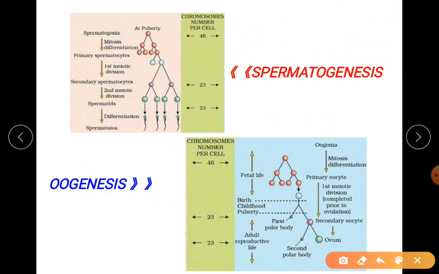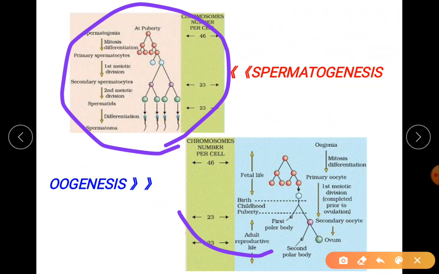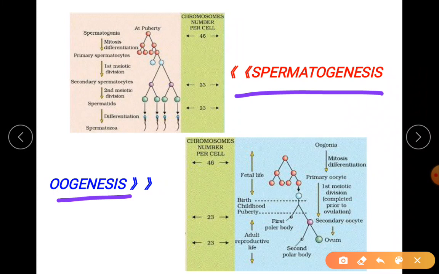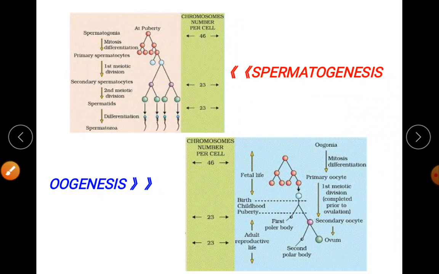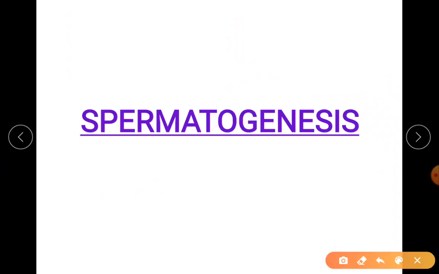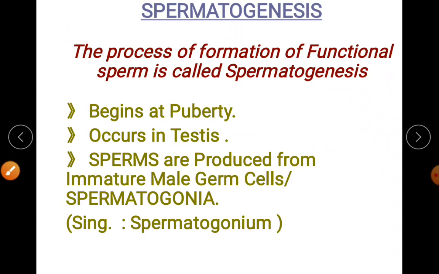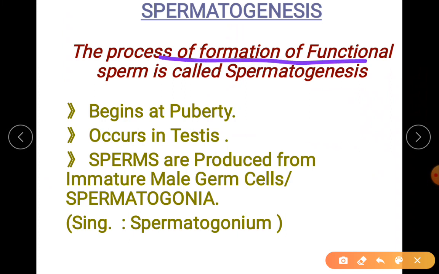So today we are discussing the whole process, how the formation of gametes occurs, based on the names I've written here already, spermatogenesis and oogenesis. First we'll deal with spermatogenesis. As I said, genesis means production. What needs to be produced? The sperms. Therefore the term spermatogenesis. I've written here: process of formation of functional sperm. You have to add on the sentence, for your point of view to remember the answer. It is the formation of functional sperm.